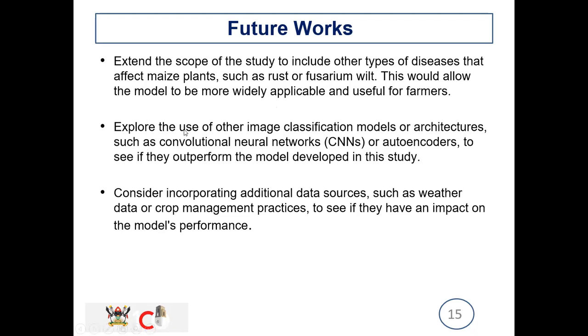We also want to explore other image classification models and architectures which will be able to outperform our model. We shall also consider incorporating additional data, such as weather data and crop management practices, to see if they have an impact on the model's performance.